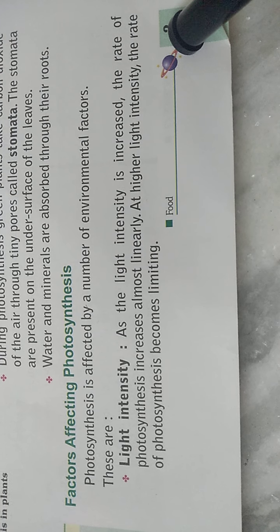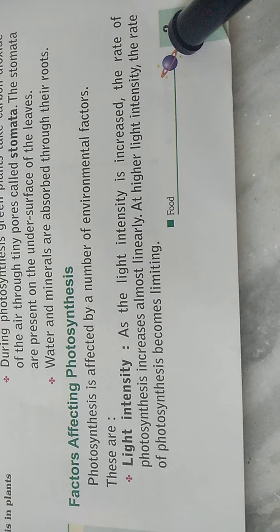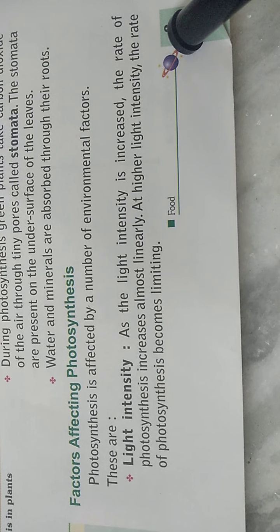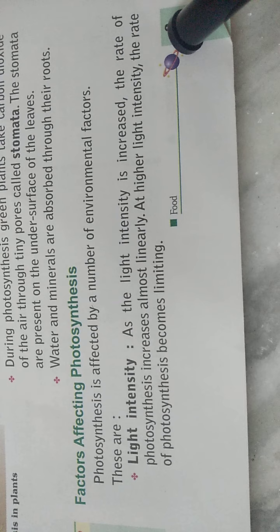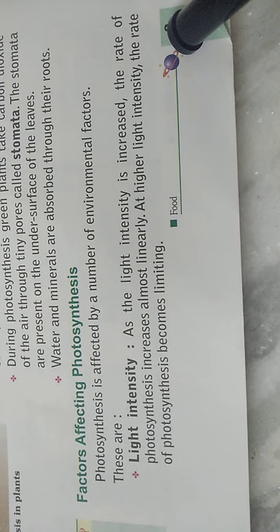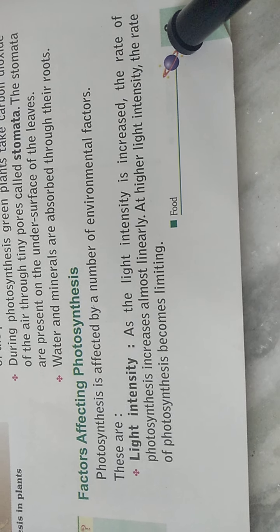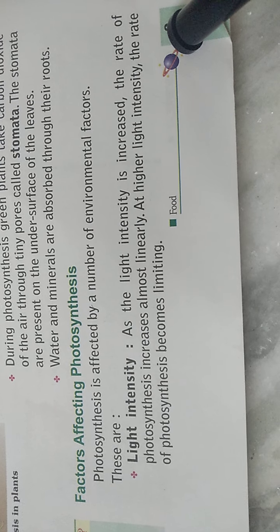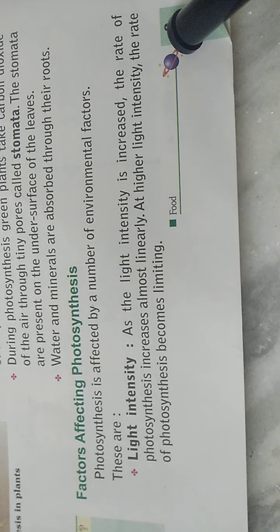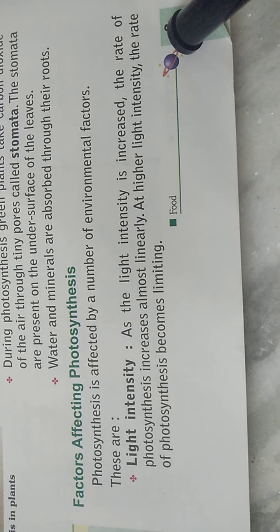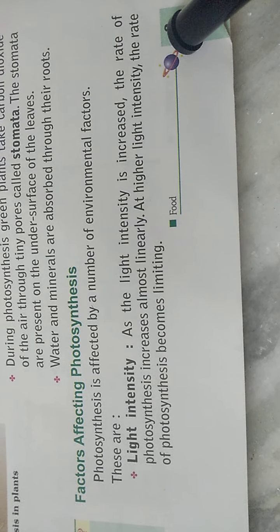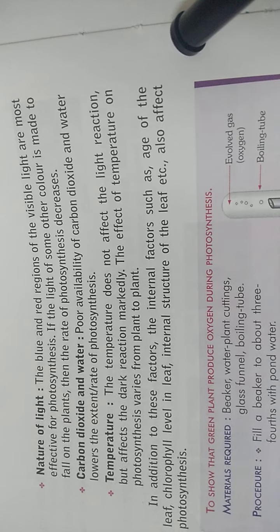As the light intensity is increased, the rate of photosynthesis will increase almost linearly, up to a limit. As the intensity increases, the speed or rate of photosynthesis also increases. But after that maximum, it will be limited. There is no effect of intensity on the rate of photosynthesis.